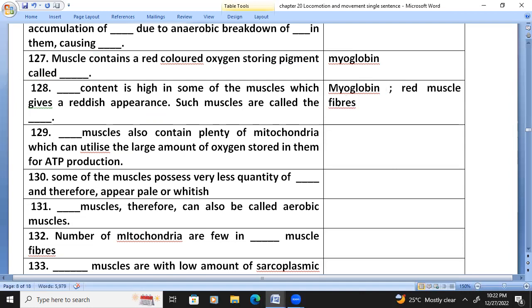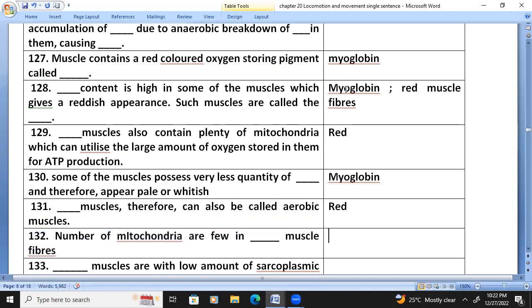These muscles also contain plenty of mitochondria, which can utilize the large amount of oxygen stored in them for ATP production. Some of the muscles possess very little myoglobin and therefore appear pale or whitish. Red muscle can therefore also be called aerobic muscle.